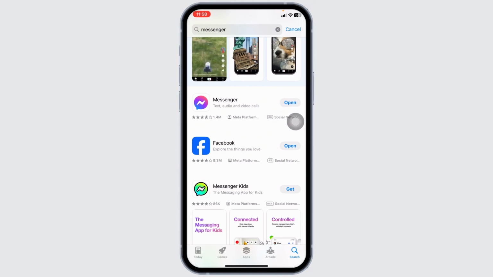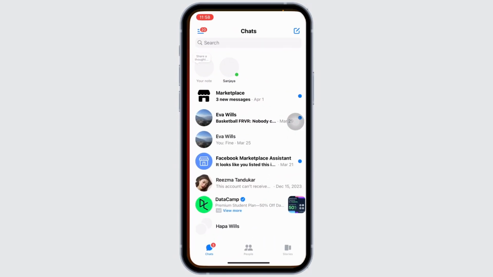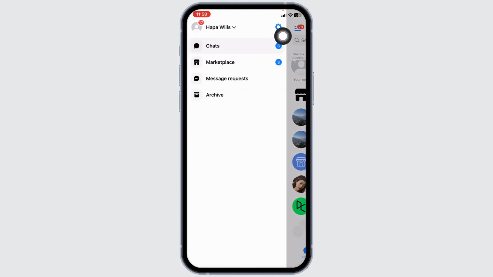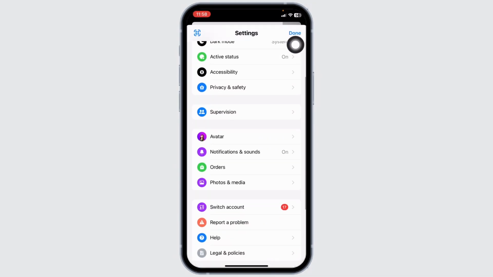Once the update process is complete, launch the app. Make sure you have already logged into your account. Now at the top left corner, you can find three bars. Click on it. Click on the settings icon. Navigate to the option of notification and sounds.